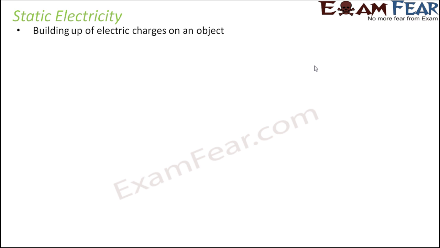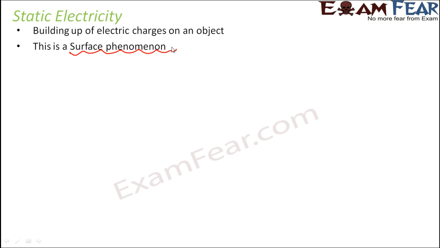Maybe inside, through that object, there is no conduction of electricity, but due to some external process, some excess of charge developed, or accumulated over the surface of that object. Therefore, static electricity is a purely surface phenomenon, because it has to do only with the surface. Nothing happens inside the object.